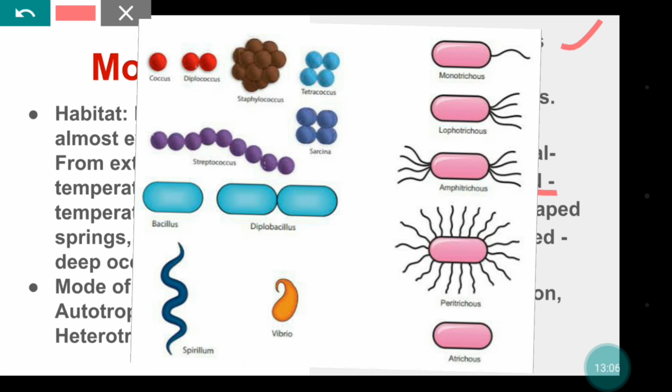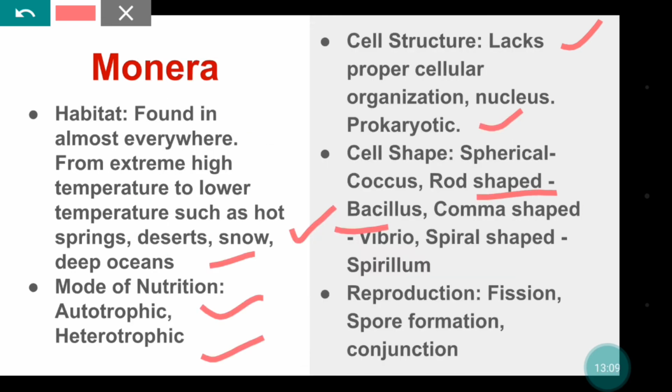And reproduction: it shows 3 different modes of reproduction. That is fission, mostly binary fission, where one cell will divide into 2. Then spore formation: in adverse conditions, the cell will form a spore and it can survive thousands and thousands of years, and if it gets favorable conditions, it can grow into an organism. Also it shows conjugation.